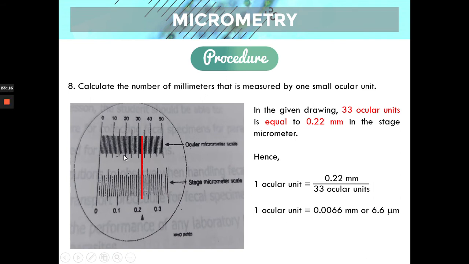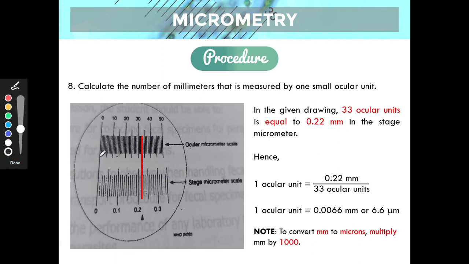So it means that one of these, from 0 to this small line here, is equivalent to 6.6 micrometers. And then from this small line to the next line, it's equivalent to 6.6 micrometers. So right now, we have calibrated your ocular micrometer. We then know how much one line is equivalent to.